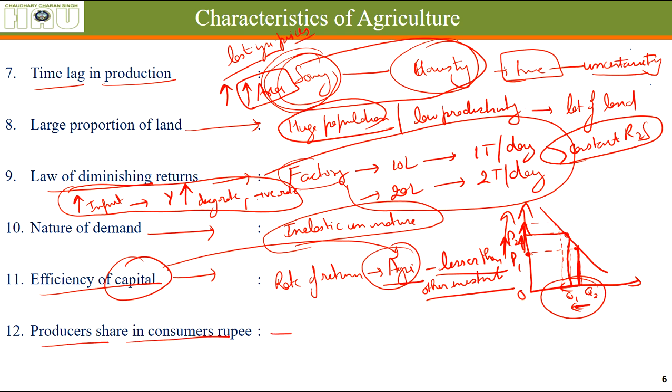Producer's share in consumer rupee. As you can see, let's say onion. It comes from a farmer, then it will go to a mandi. The largest mandi for onion in the country is in Maharashtra, that is Lasalgaon market. Lasalgaon APMC, Agriculture Produce Market Committee. That means a regulated market that is governed by the government, with government laws and regulation.